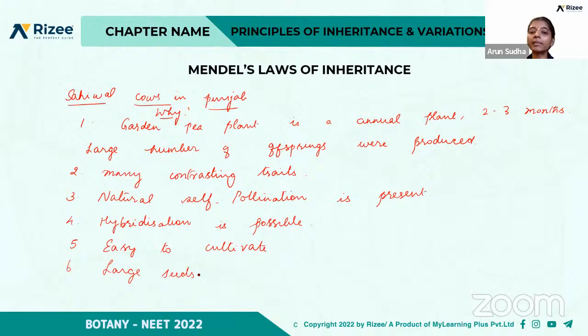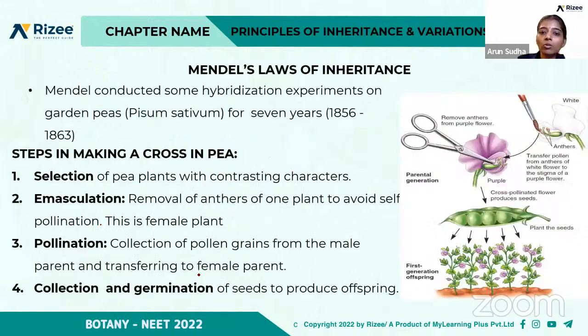So Mendel selected the pea plants for his experiment, and he did many hybridization experiments, right? He conducted hybridization experiments on garden peas, that is Pisum sativum. For 7 years, he worked on the garden pea plant. Okay, so how did he make a cross in the pea plant? First, he selected pea plants with contrasting characters.